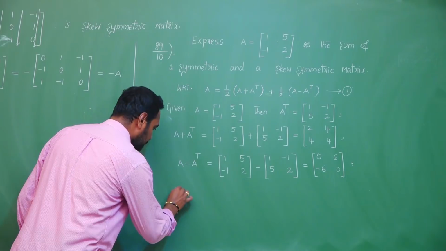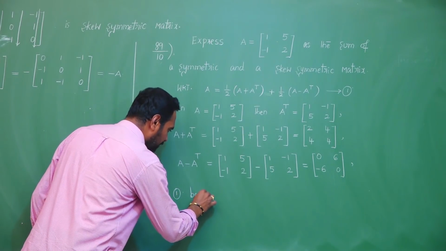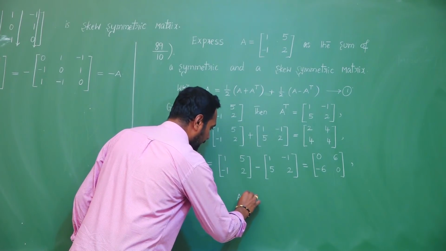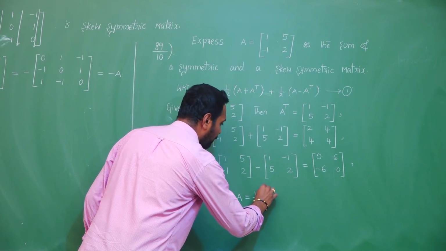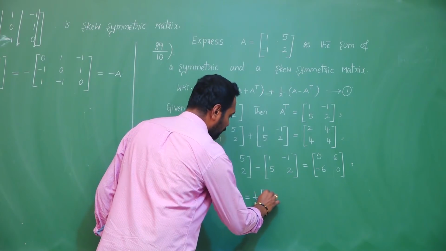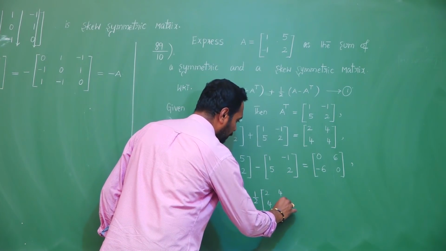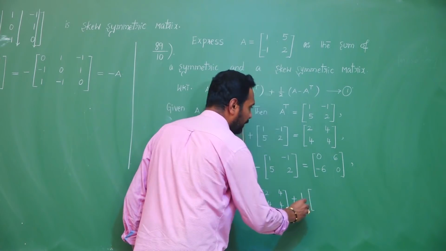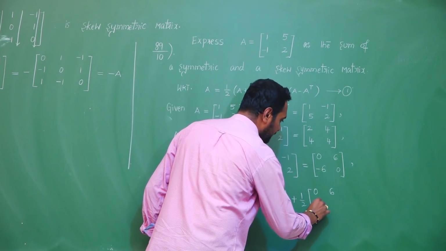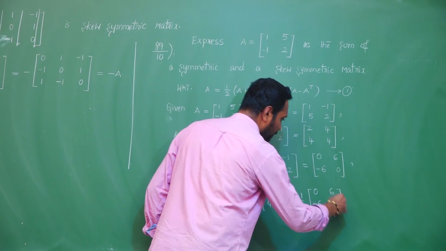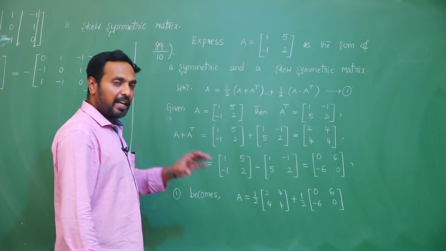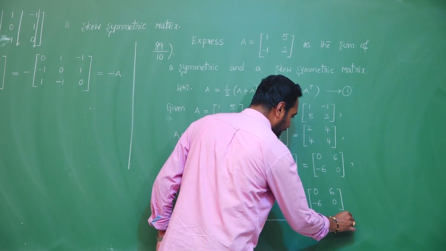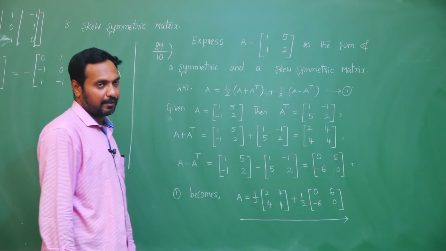Then equation 1 becomes capital A equals half into [2, 4; 4, 4] plus half into [0, 6; minus 6, 0]. So we have expressed the given matrix as the sum of a symmetric and a skew symmetric matrix.